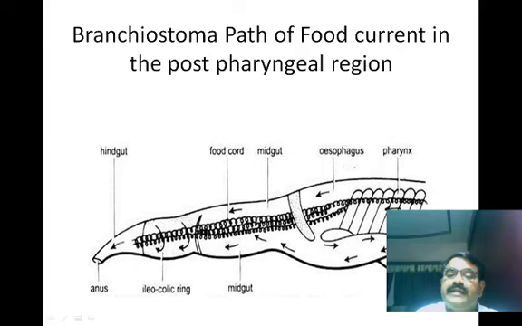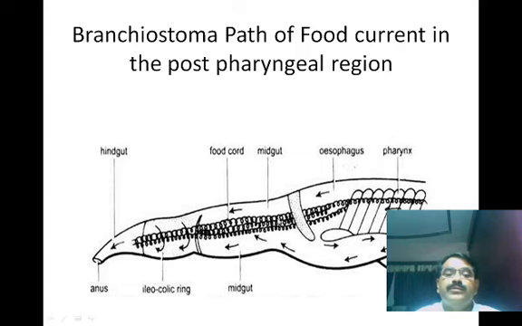This arrow indicates the movement and transportation of food particles from the pharynx to the esophagus. Here in the pharyngeal chamber, the food material is present along with the water, and it moves in the forward direction. From the pharynx it moves toward the esophagus, and from the esophagus the food particles are transported toward the intestine. The intestine has two regions, midgut and hindgut, and posteriorly there is the anus.